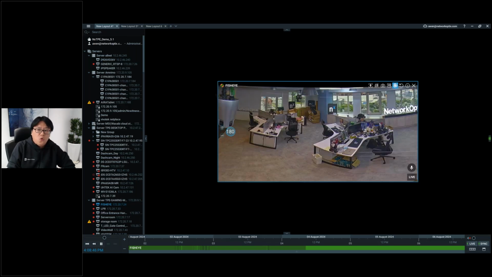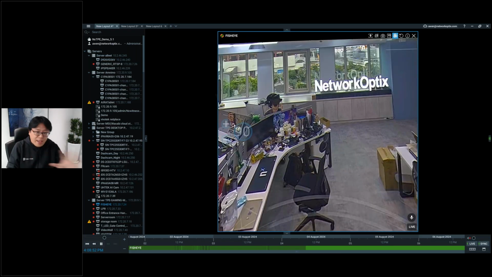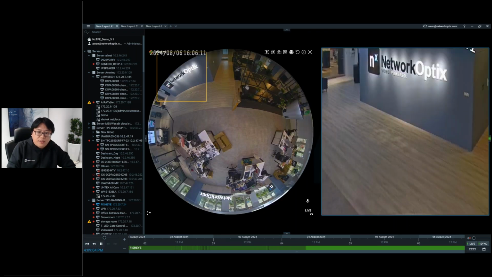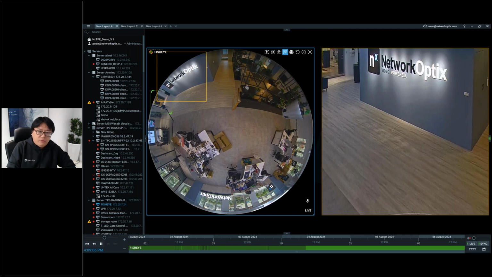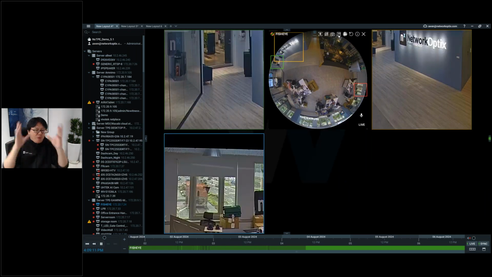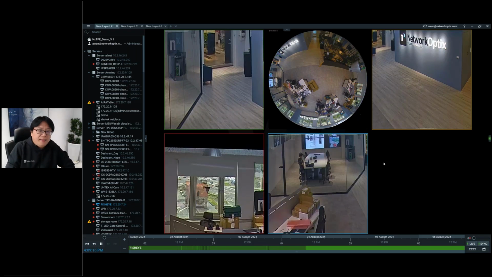Also, we have a zoom window. For example, with the fisheye camera or any camera, you can use the zoom window to make specific views. Like, I want to make this one, a door one, a window one, and another one for the meeting room. So you make one video become multiple videos.